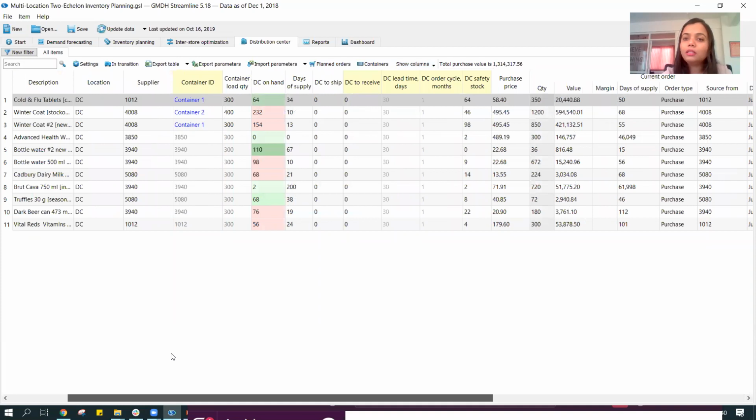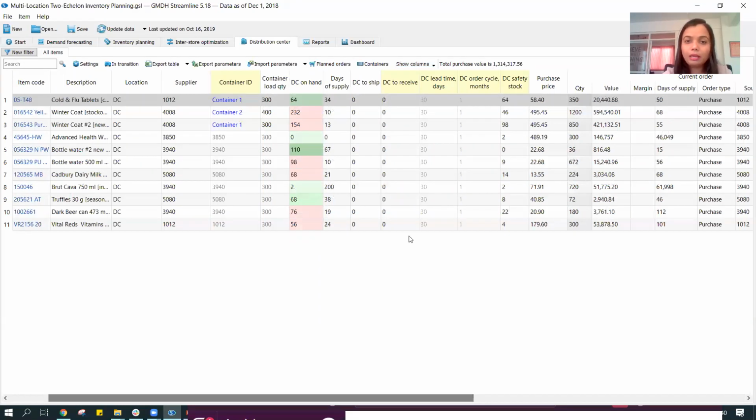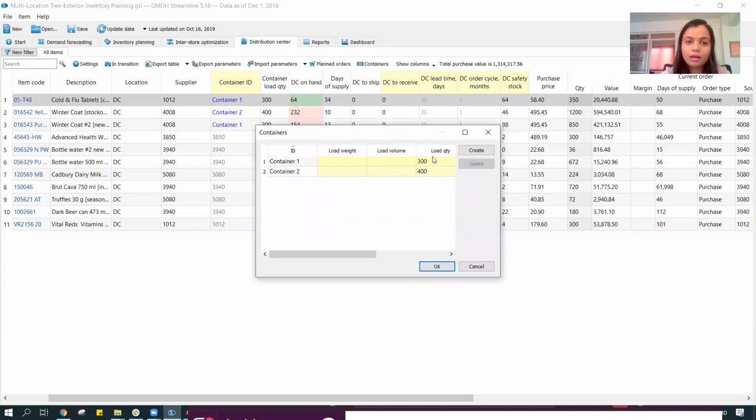However, the important thing to note over here is everything is remaining the same. The supply parameters are the same. What the system can additionally do, apart from just calculating my inventory requirement, is that it also gives me the information of planning the containers. So load balancing and load planning are also taken care of through the system. I have created different containers, and I've told the system that for container one the maximum load capacity is 300 units, and for container two it's 400.